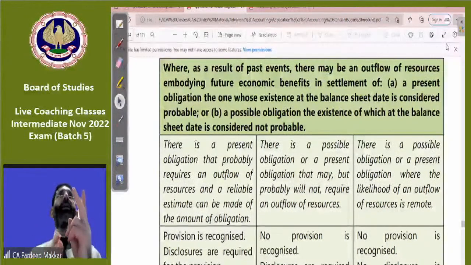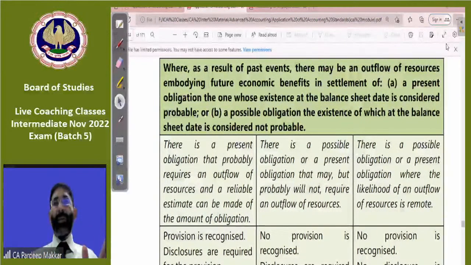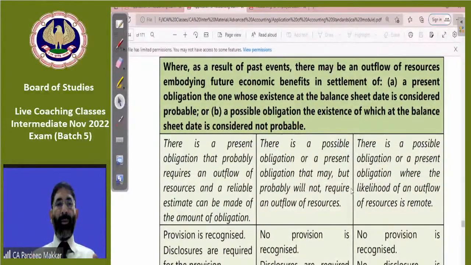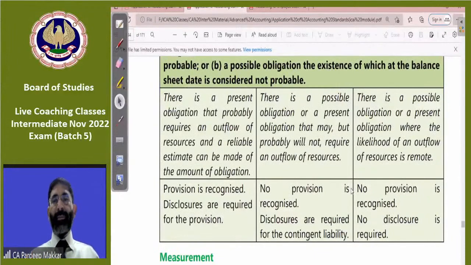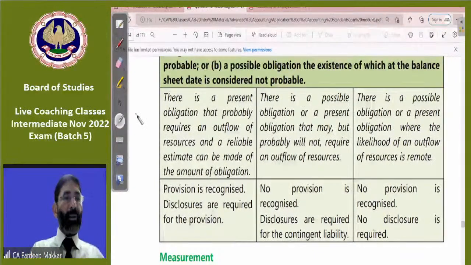So there are two things. One is when it is probable. When it is probable, we have to create a provision. So that has been mentioned here. When it is probable, provision is to be created. But when it is not probable, provision is not recognized. Otherwise, if it is probable, then provision is to be recognized.